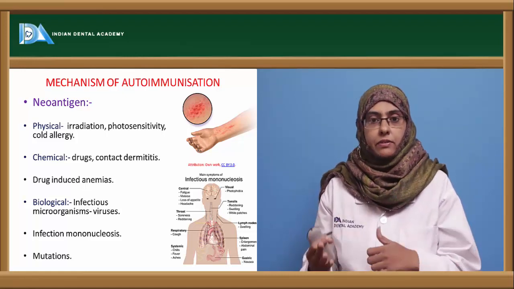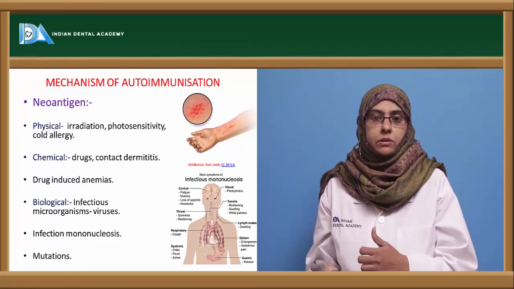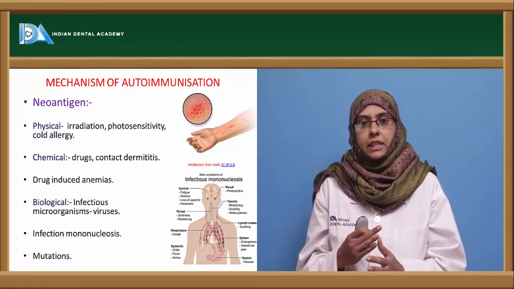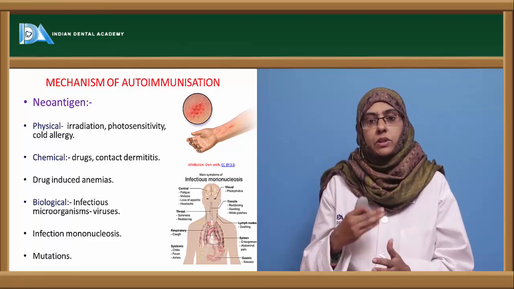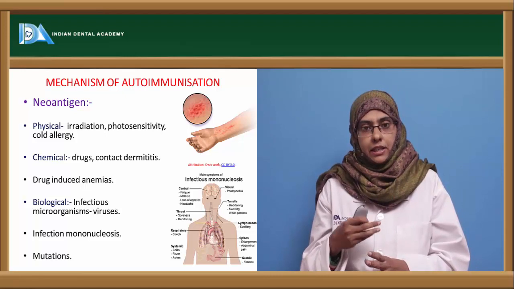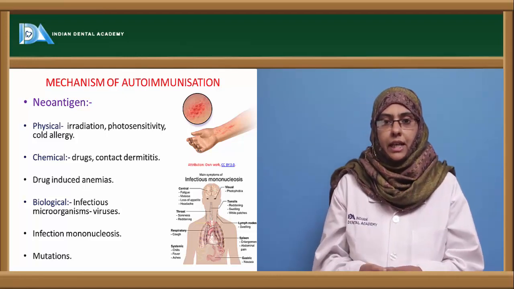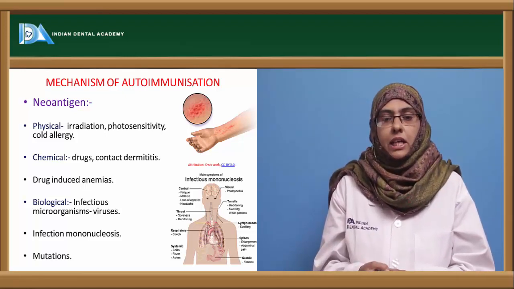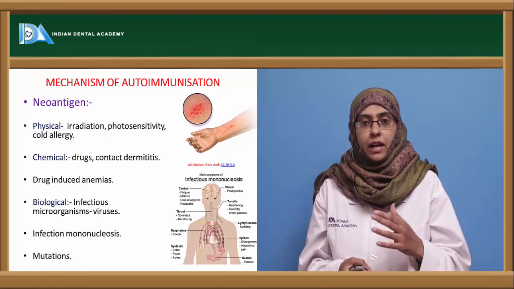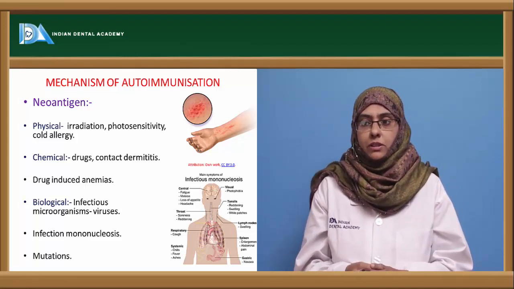Skin protein, when mixed with certain types of drugs used in cosmetics, can cause a change in the structure of the skin cells towards which the immune response is produced, leading to contact dermatitis. So here you can say it is a type 4 hypersensitivity or autoimmune disorder.